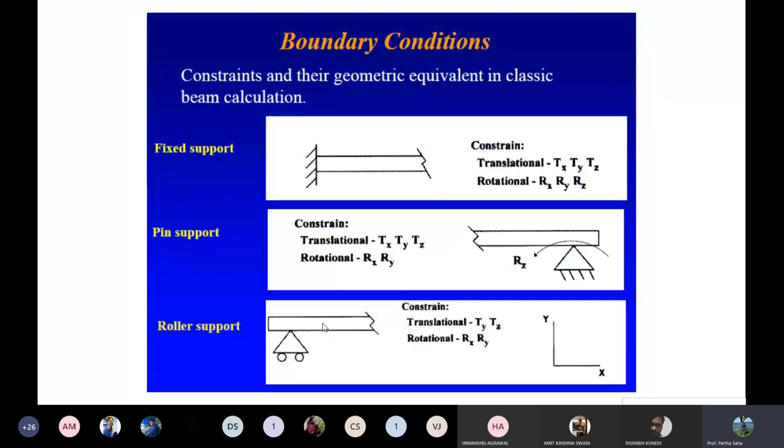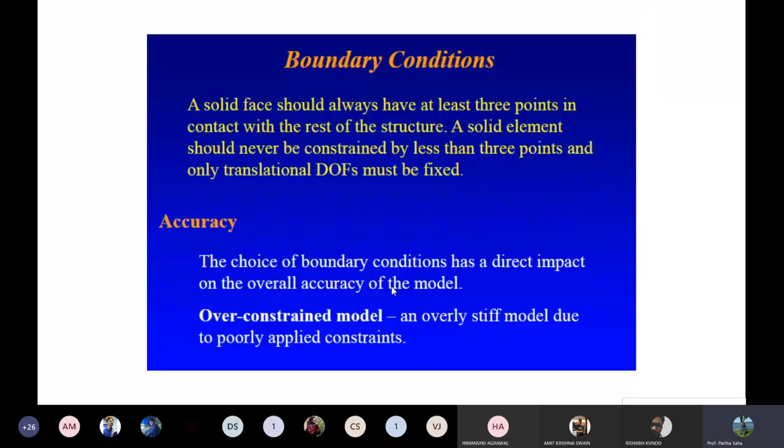These are all constraints. A solid element should always have at least 3 points in contact with the rest of the structure. A solid element should never be constrained by fewer than 3 points, and only the translational degrees of freedom must be fixed. So a minimum of 3 points must be connected to the structure, otherwise you cannot get a good result. The choice of boundary condition has a direct impact on the overall accuracy. If you have a weak constraint, then it will be difficult to solve.